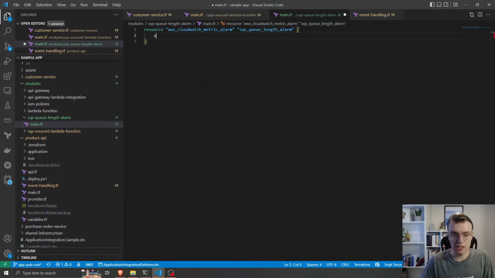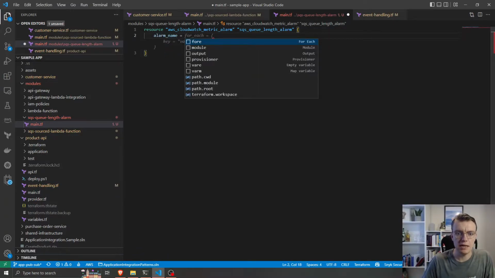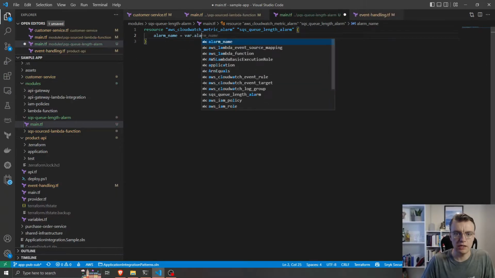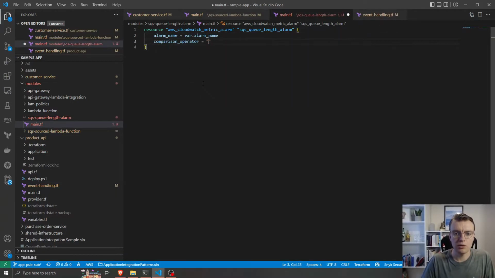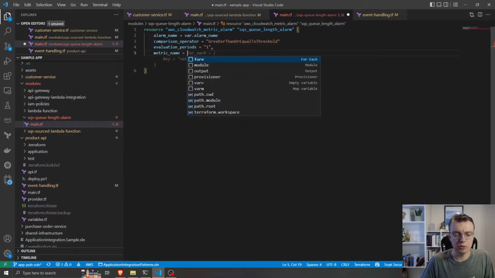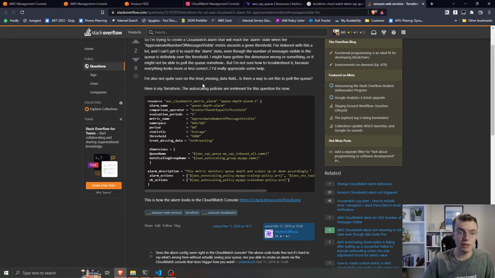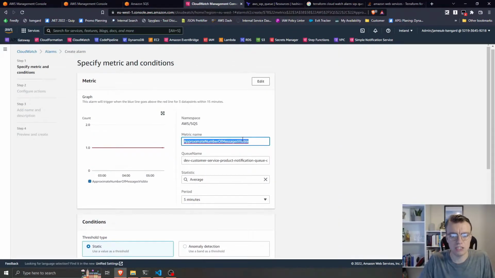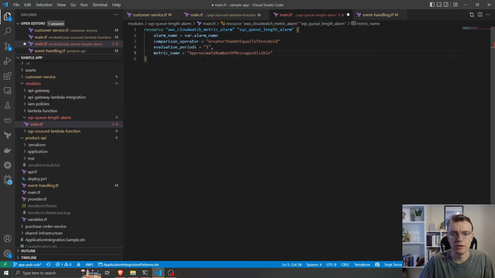So there's a few different things we can set on this. So the first is the alarm name. So I'm going to set the alarm name to come from a variable. The comparison operator is greater than or equal to threshold. We've got our evaluation period, which we want to make this trigger straight away, so we've got an evaluation period of 1. What is the name of the metric we want to use? Well, the name of the metric, if we go back to CloudWatch, is the approximate number of messages visible. So I will grab that from there.